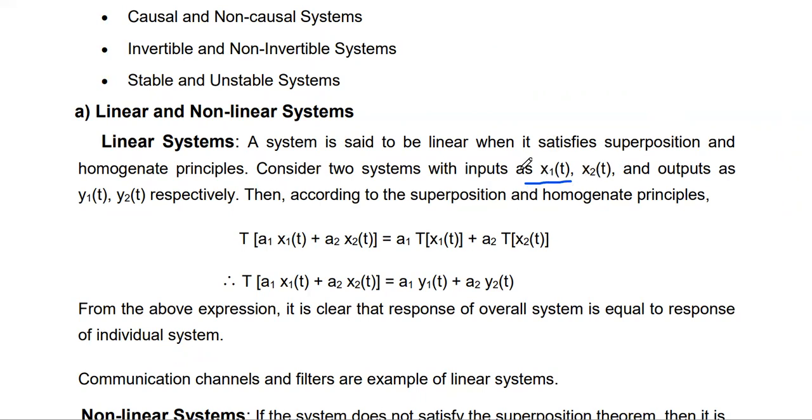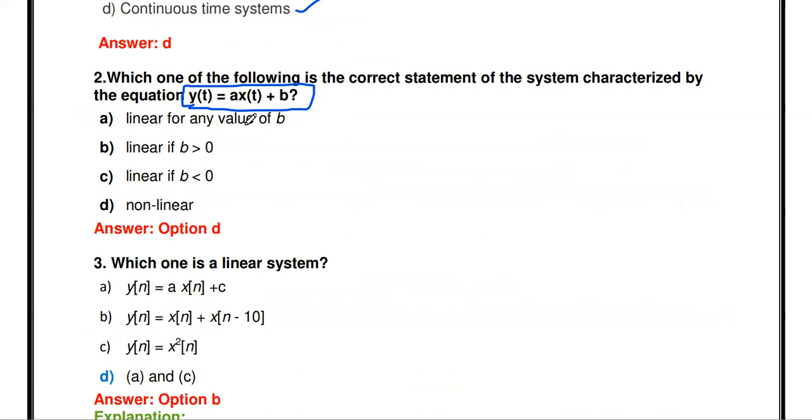Similarly, the two inputs x1 of t plus x2 of t we add, and apply this added input to the system. The system produces some output, called y double dash. If y dash and y double dash are both equal, we can say that it is a linear system.